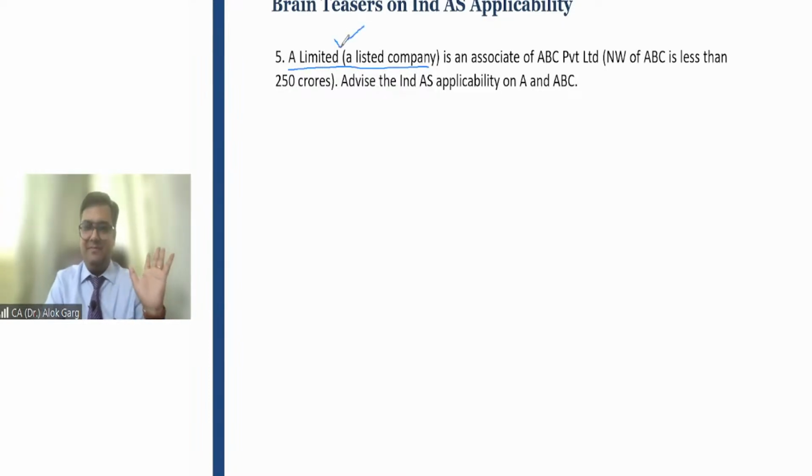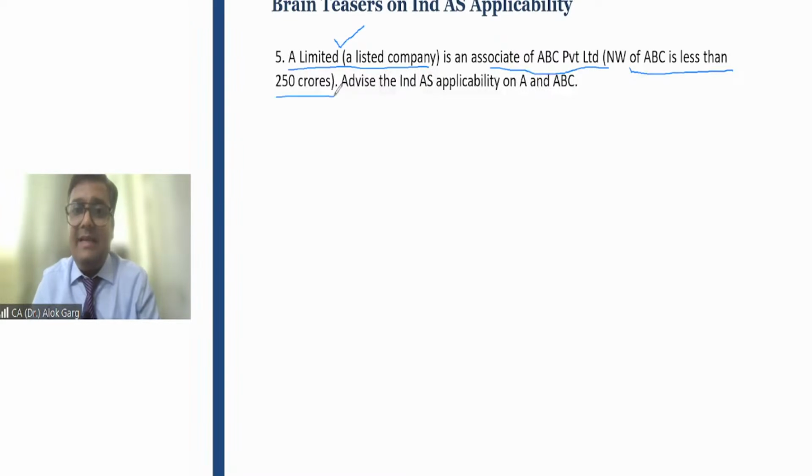Answer is yes. This listed company is an associate of a private limited company. See, the upward company is an investor. The downward company is an associate. You understand? A Limited is an associate of ABC Private Limited. Net worth of ABC is less than 250 crores. Advise the Ind AS applicability on A and ABC.